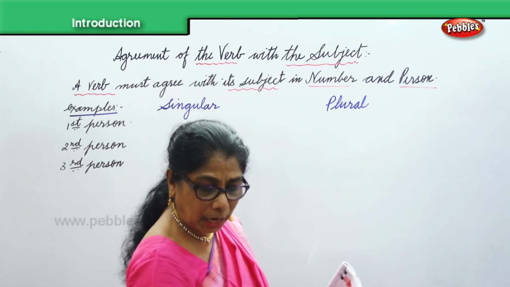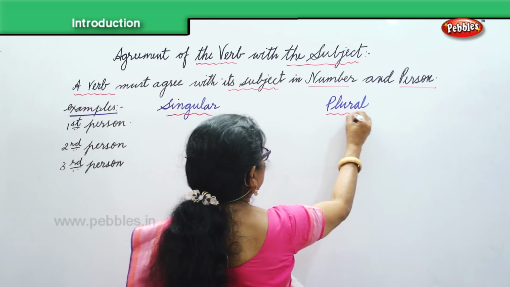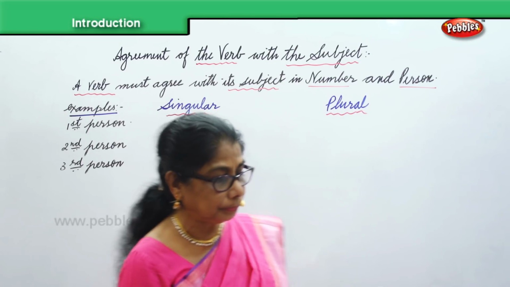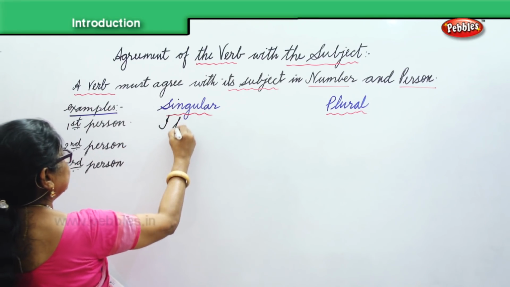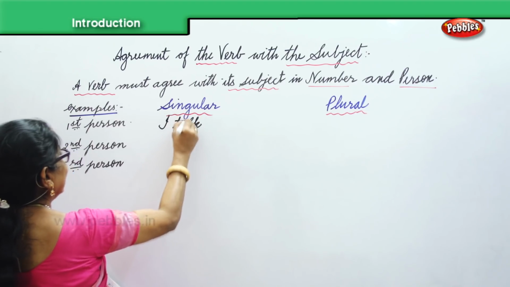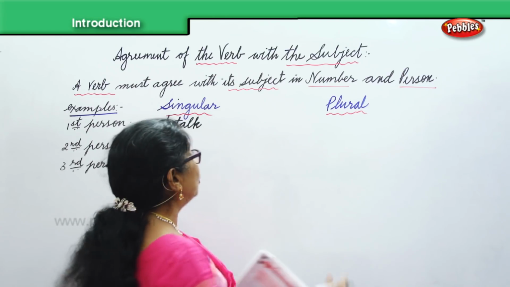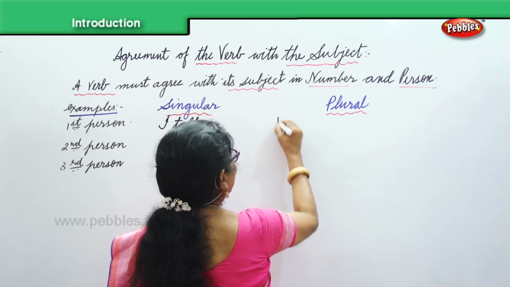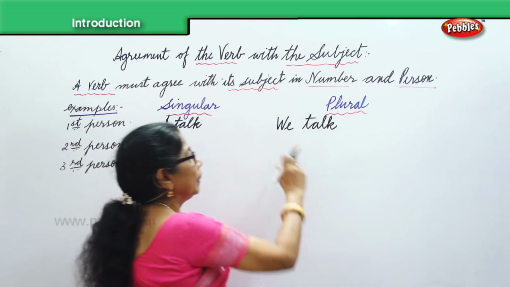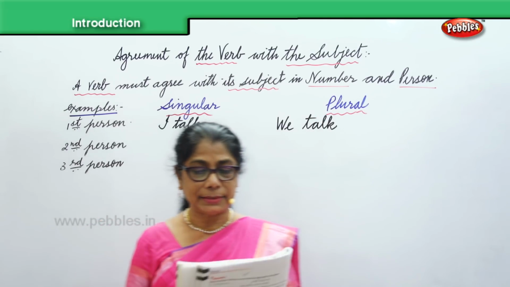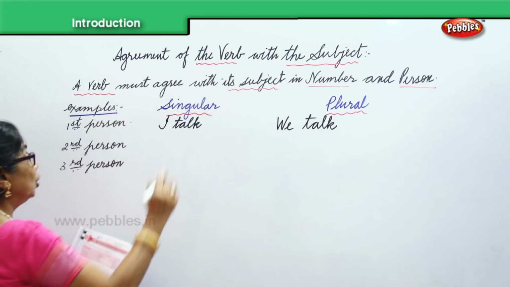Now we're going to look at the verbs, how they change. First person singular, first person plural. When you say, in the first person singular, I talk. But then we have more than one person, then we say, we talk. The number and the verb agree. I talk, we talk. In the second person, you will say, you talk.